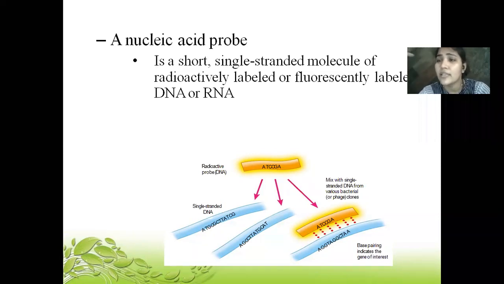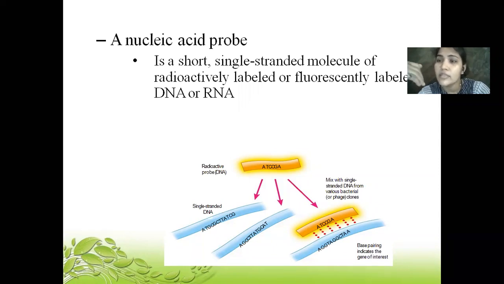So I'll be designing a probe which will complement this sequence, and I will make it radio labeled or fluorescent labeled. If I do the DNA extraction and heat the double-stranded DNA for a little while, it will become single-stranded.